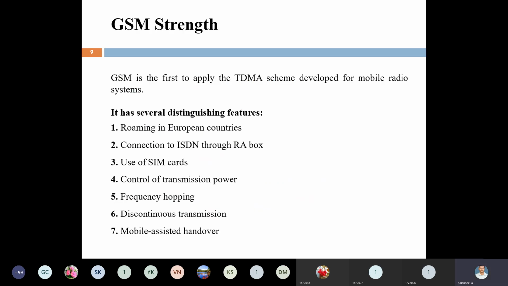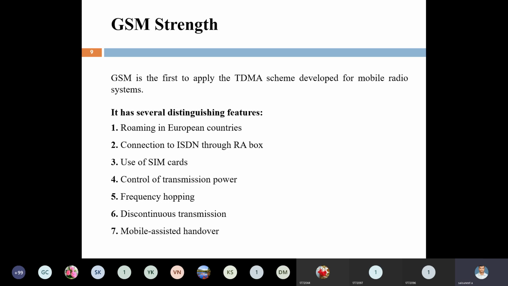Next, what are the GSM strengths? What about GSM strength in mobile data communication? Here in GSM we apply the TDMA scheme, and it is used for roaming also, and connection to ISDN through a RA box, and use of SIM cards. We are using SIM cards for GSM technology. Also control over transmission power, frequency hopping, discontinuous transmission, and mobile assisted handover. These are the strengths of GSM.